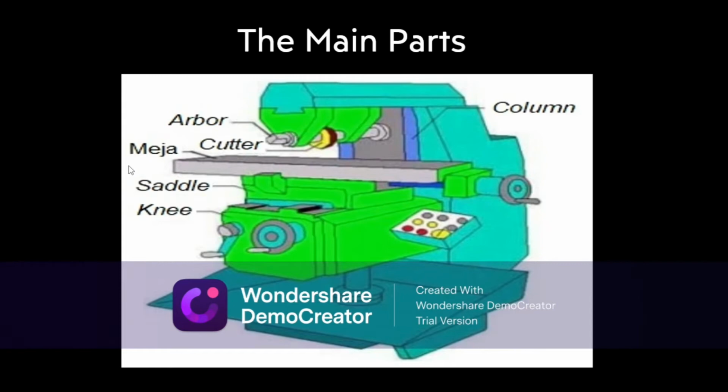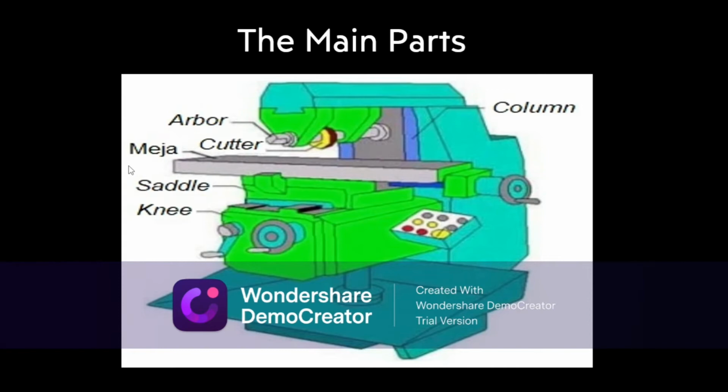The saddle works as an intermediate component between the knee and the machine table. The saddle moves the machine table in the transverse direction. The knee is a milling machine component that supports the saddle and the machine table. The knee is set with a threaded shaft. The threaded shaft can adjust the knee height.